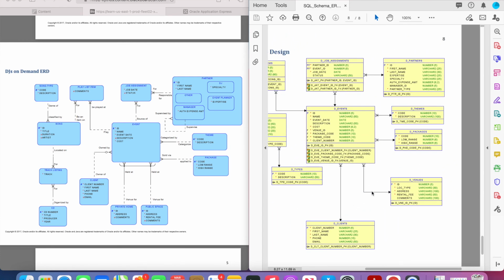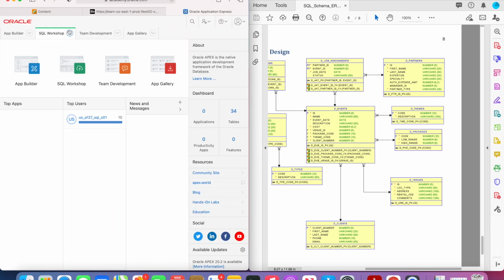And so I'll just go ahead and show you what I was talking about, how the entities just turn into the table names, and then their attributes become the columns. I'll show you what that looks like here in Oracle Application Express.